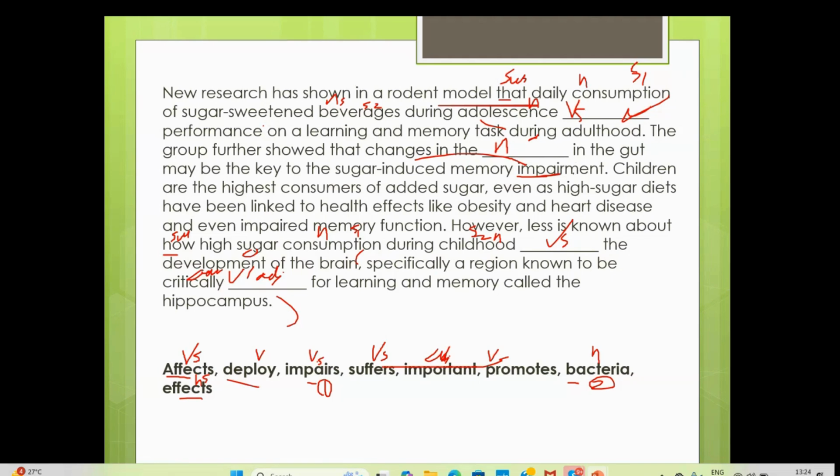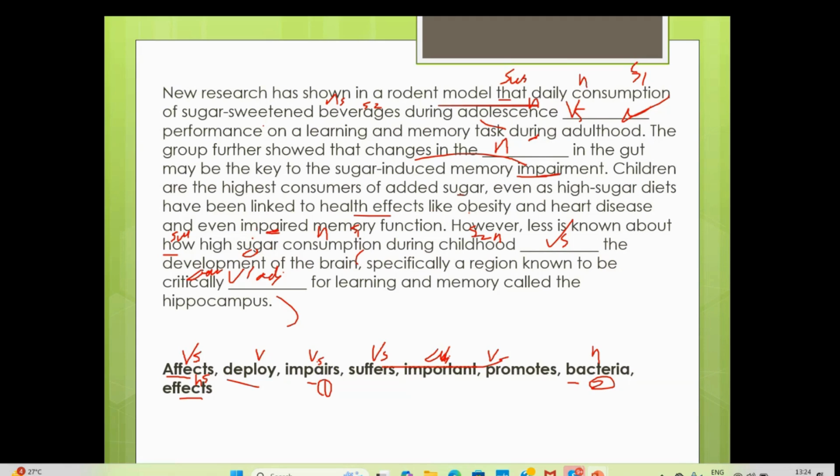So just be conscious, you'll get it. Most of the time, there is no evidence. So bacteria in the gut may be the key to the sugar-induced memory impairment. Children are the highest consumers of added sugar. Even as high sugar diets have been linked to health effects like obesity and heart diseases, even impaired memory function.